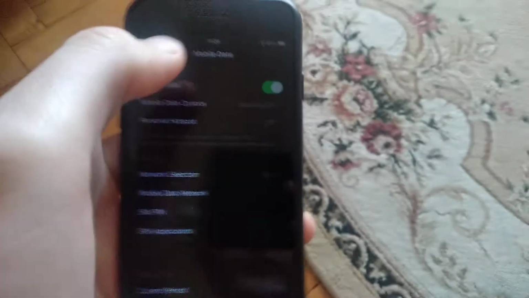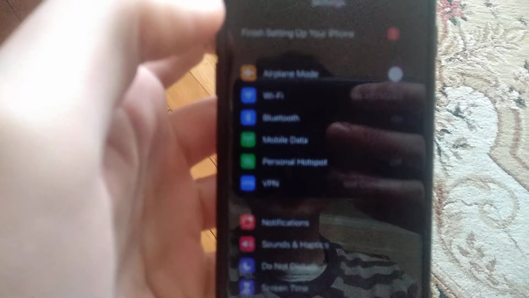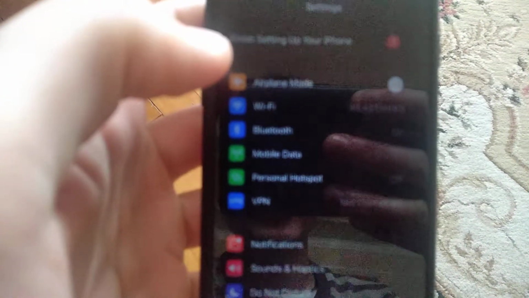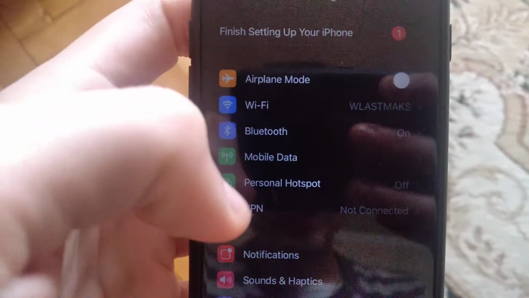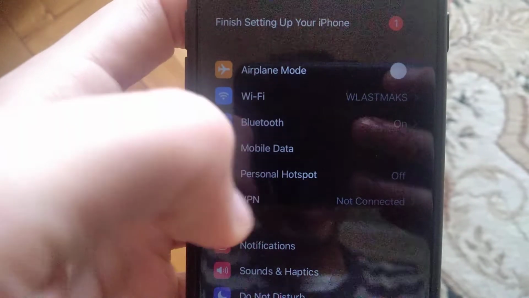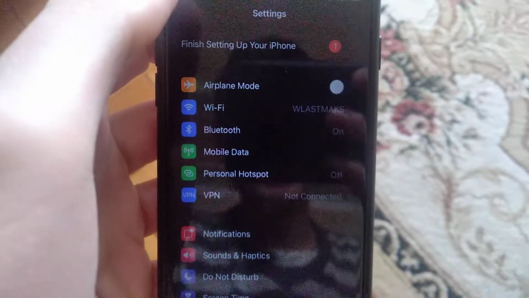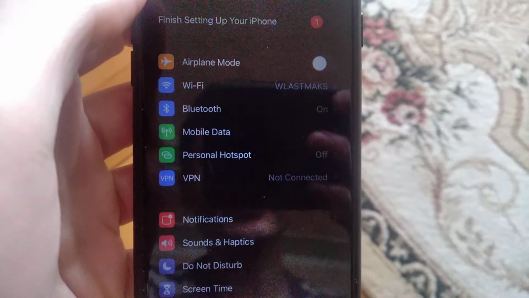So if you turn on mobile data here, just go back, or cellular data, it can be named that on your phone. And now here you can see that personal hotspot has successfully become available, so we can open it and just turn it on here.